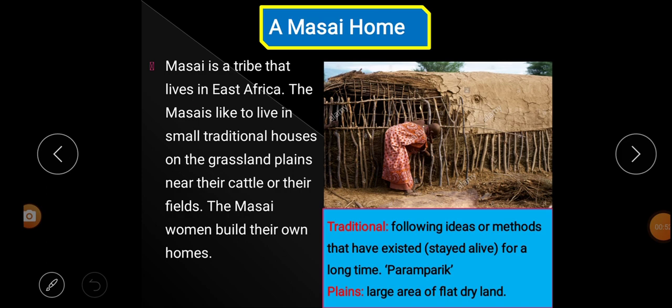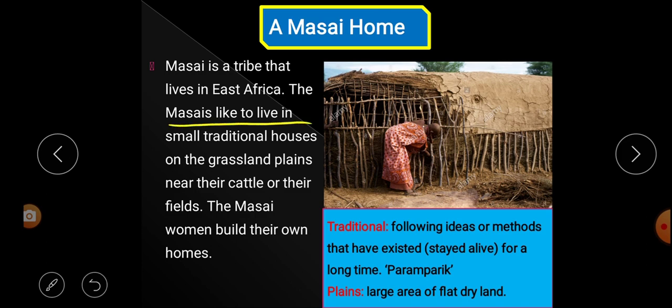It is said that Maasai is a tribe that lives in East Africa. All of us have heard or know about Africa. Africa is a continent, and Maasai is the name of a tribe. We know that in our locality we have different tribes. Similarly, in East Africa there is a tribe and the name of the tribe is Maasai. So where do they live? They live in East Africa.